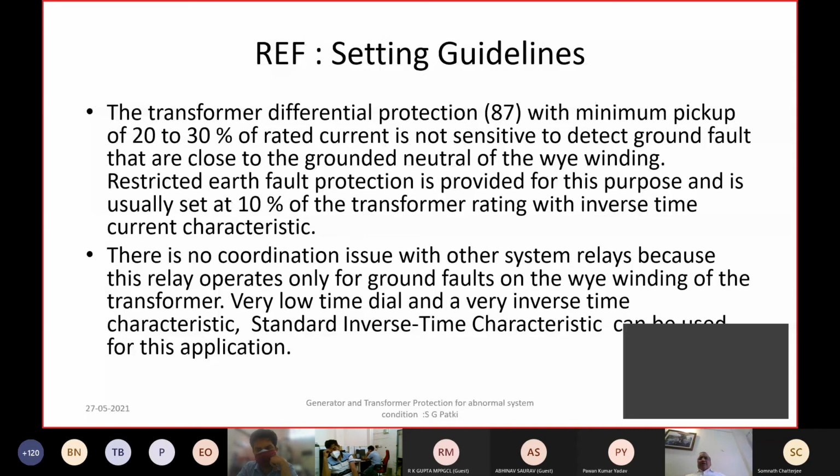So it's not definite. That's why I suggested that all outgoing lines you have to open, because it's not a very severe fault condition. It's either the breaker pole is mechanically stuck, so not able to clear the fault after tripping.